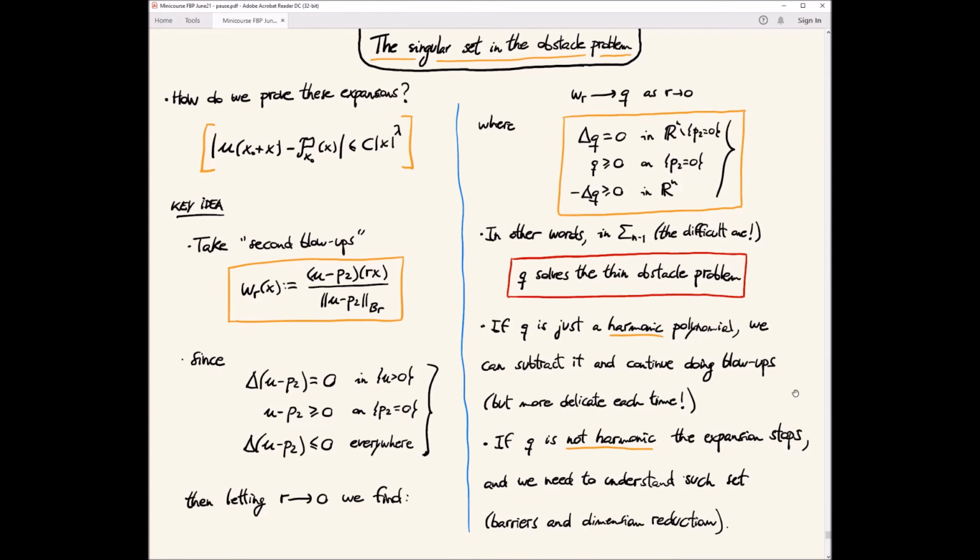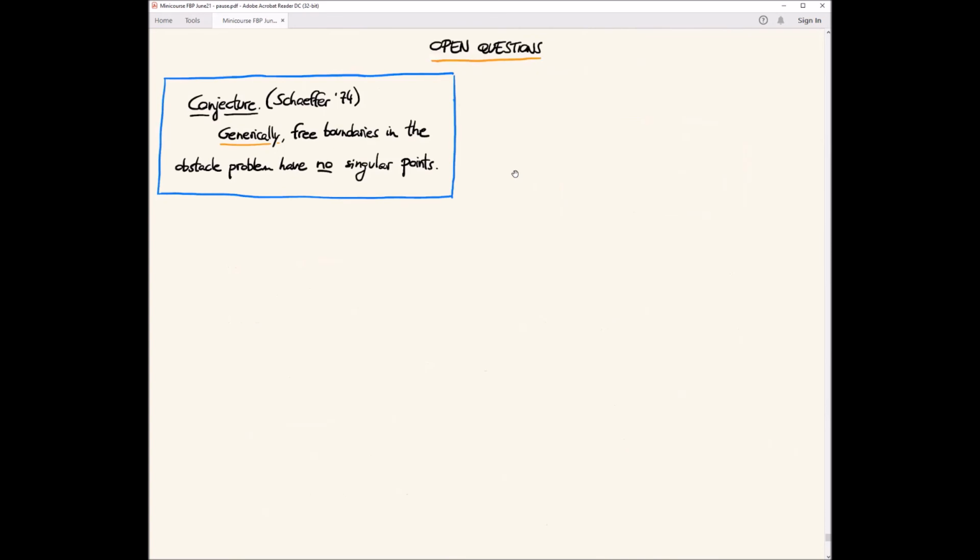So they proved a really nice result about the singular set in the obstacle problem: most of it, not all of it because we know that's false, is contained in a C-infinity manifold. And this is the best you can say. The singular set is contained in a C-infinity manifold up to a smaller set of dimension n minus 2. And this is for every solution, not generic, not anything. For every solution, you have an infinite expansion at most points, and the ones where you don't are of codimension 1. Okay, so let me finish with some open questions.